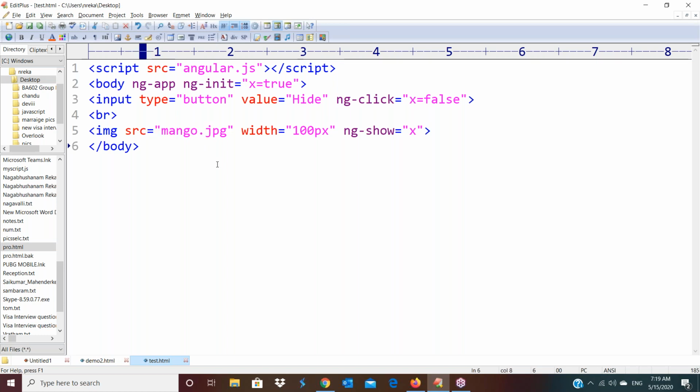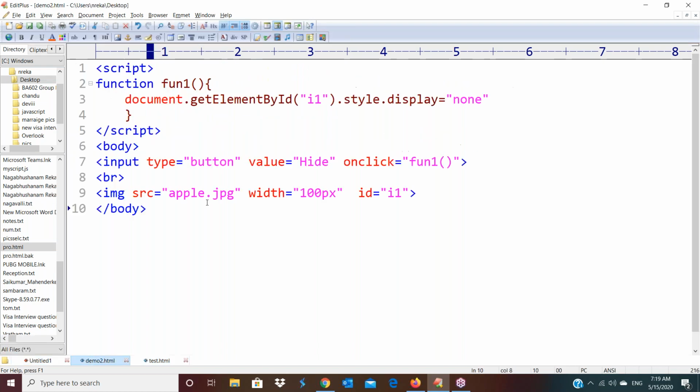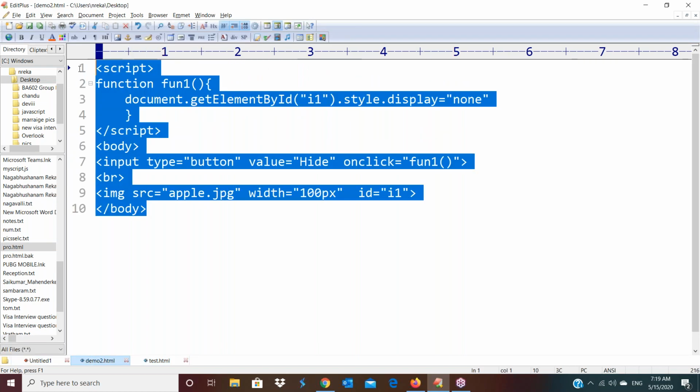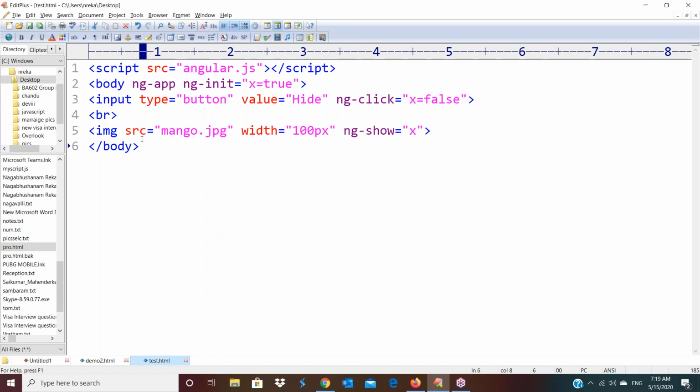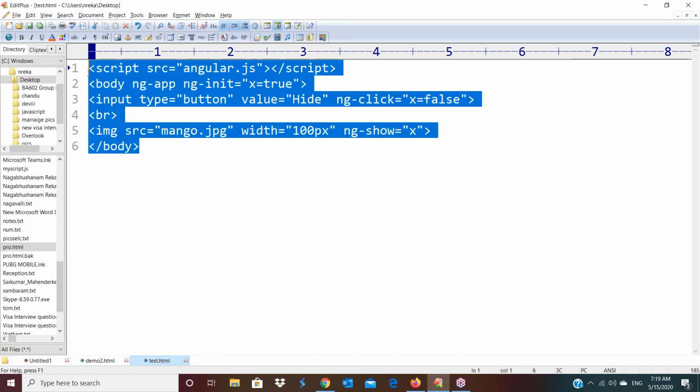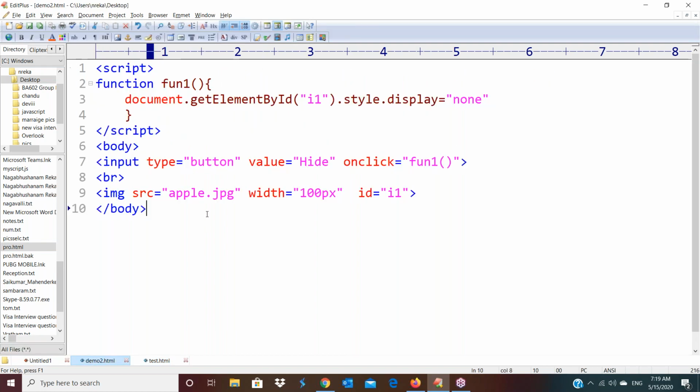Now come to this JavaScript program, which we have written. The same concept in AngularJS, this is the AngularJS program. Here we finished the program with 6 lines, and in JavaScript I have written 10 lines of coding. Like that, there is a 40% difference you can identify. In some concepts, coding-wise, there are lots of differences, maybe 70%, between JavaScript and AngularJS.